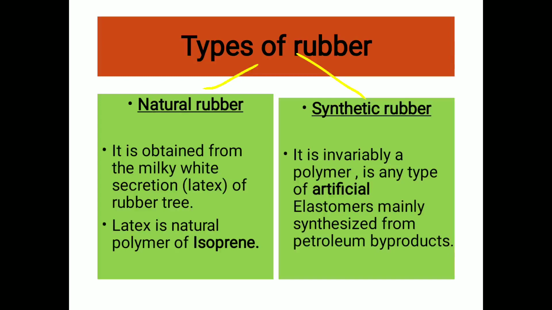When rubber is obtained from the milky white secretion, that is the latex of the rubber tree, then it is natural rubber. Latex is the natural polymer of isoprene, whereas synthetic rubber is artificial rubber synthesized in the laboratory. It is a polymer which is mainly synthesized from petroleum byproducts.